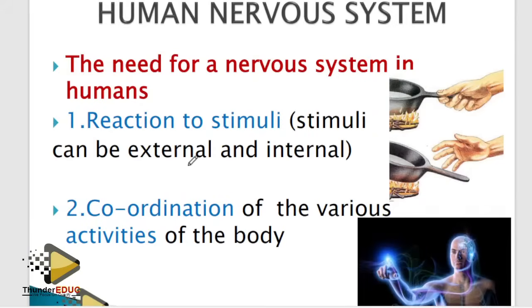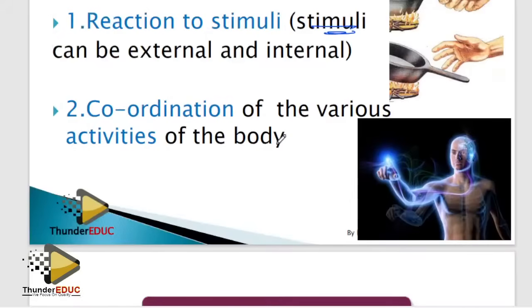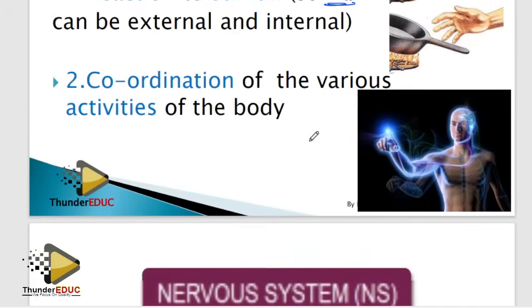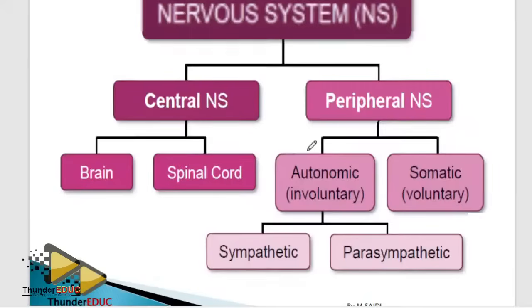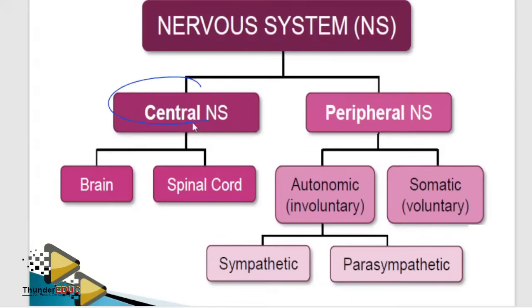All right. Nervous system, what you need to talk about here is simple. Know what is a stimulus, because it's going to confuse you. If you don't know what a stimulus is, impulse. If they bring this, central nervous system, brain, spinal cord.